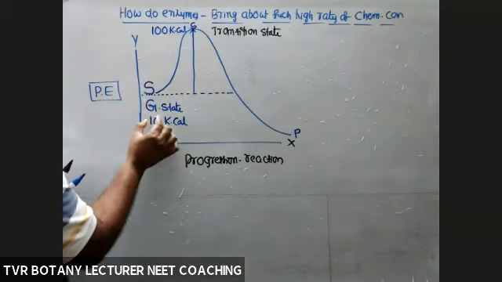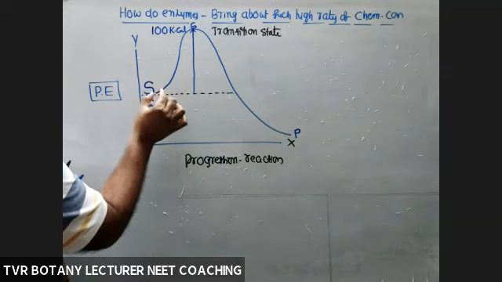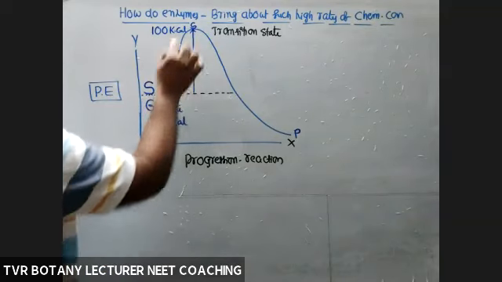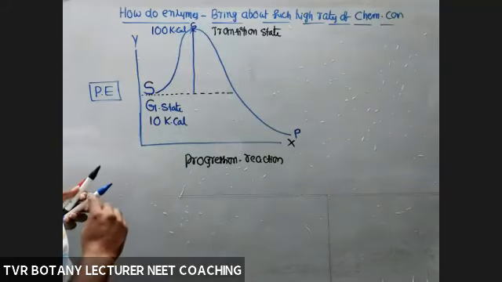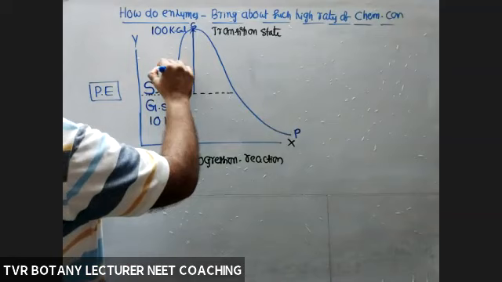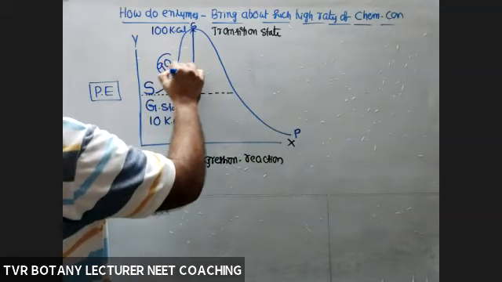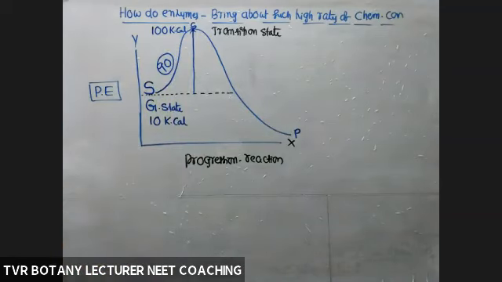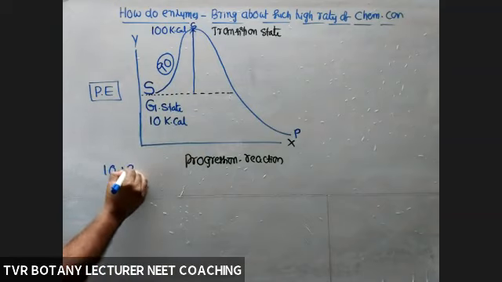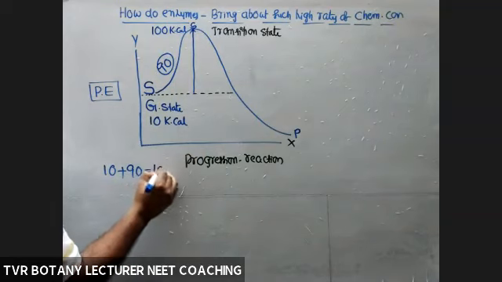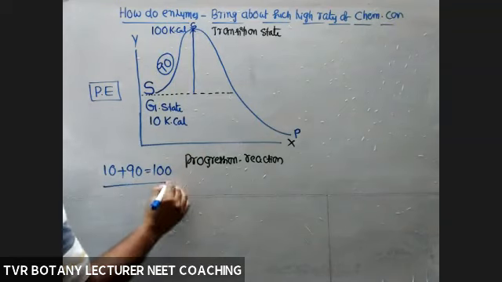So for the excitation of the substrate from the ground level to the excited state, the transition level, what is the amount of energy consumed? 90 kilocalories consumed or not? So 10 kilocalories plus 90 kilocalories, for example, is 100 kilocalories.